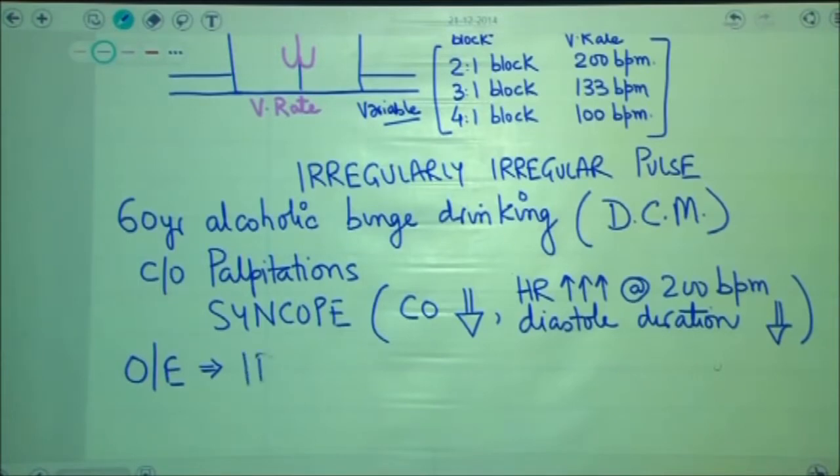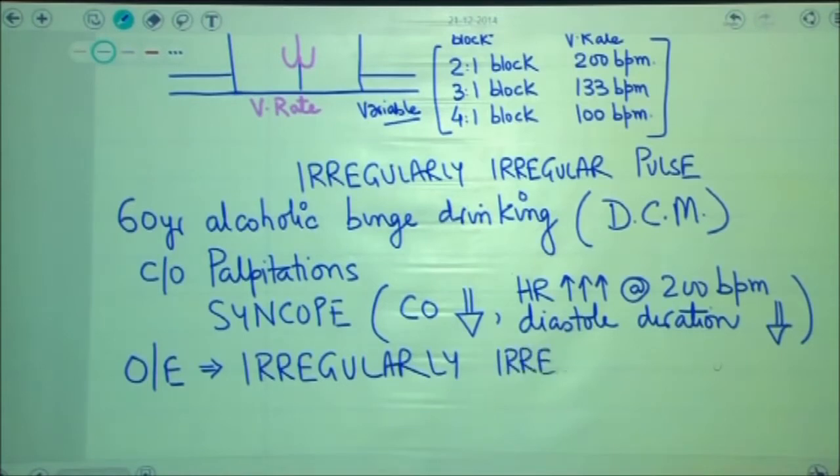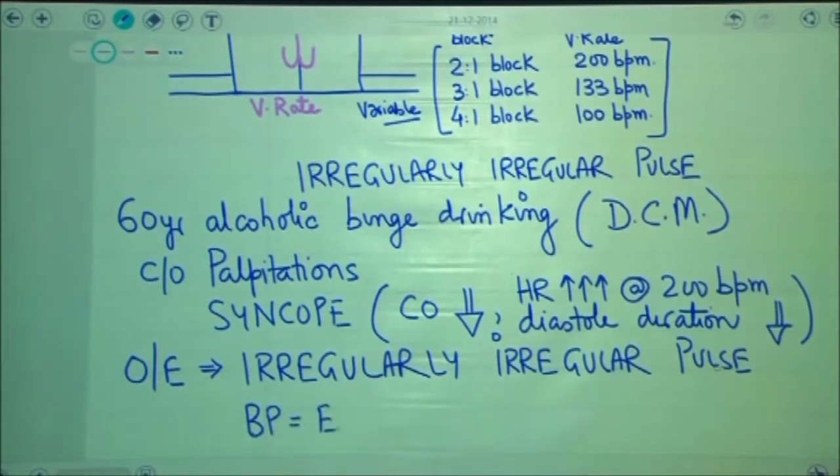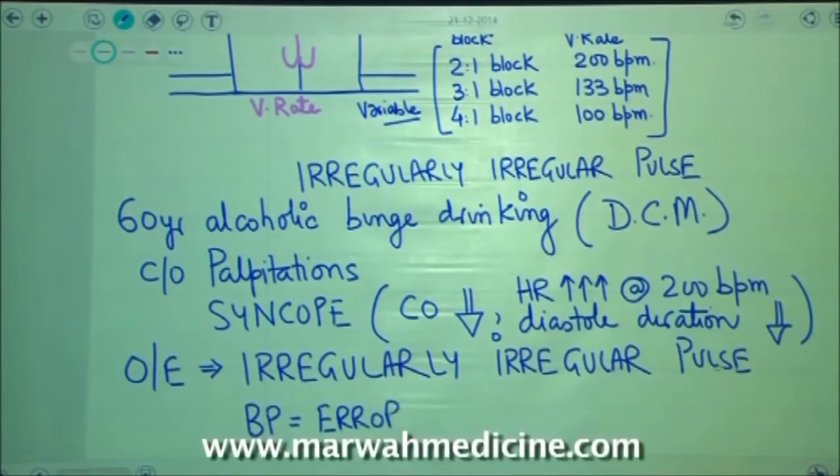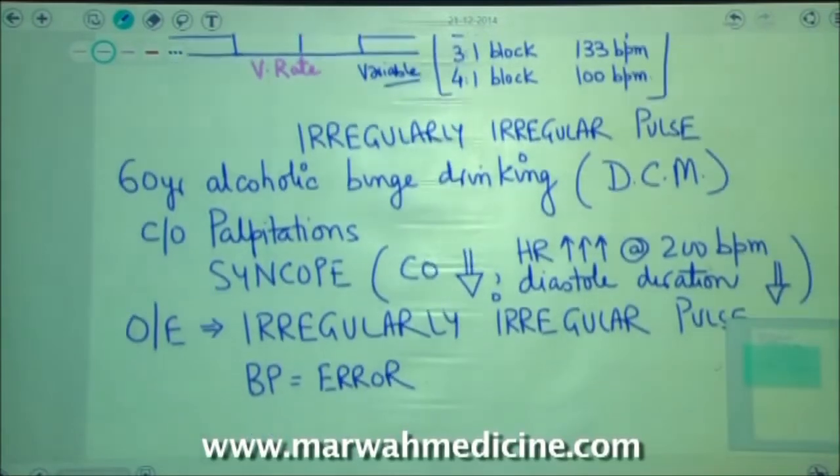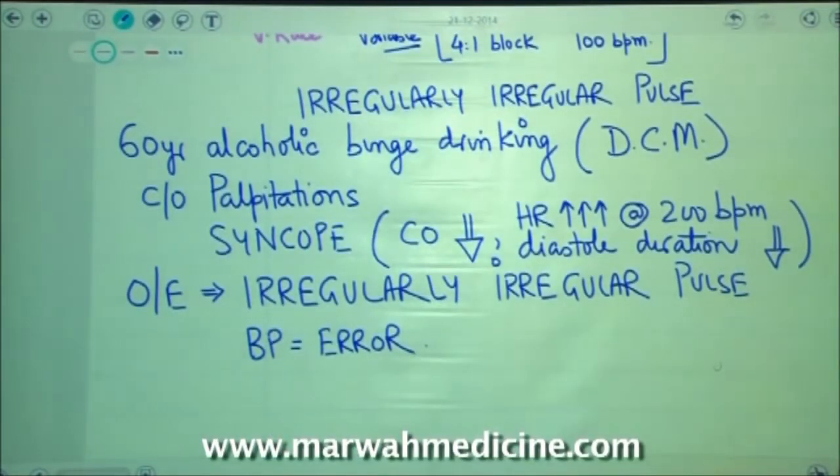When this patient is brought to the hospital, he is not in his senses. As a doctor, you would obviously like to feel the pulse of the patient. And when you put your hand on the pulse, you notice that the pulse was racing and it was not having any rhythm. It was an irregular pulse. If you try to record the blood pressure of the patient, the machine will show an error because the machine would not be able to record the pulse. So the blood pressure would either come as error or would be non-recordable.